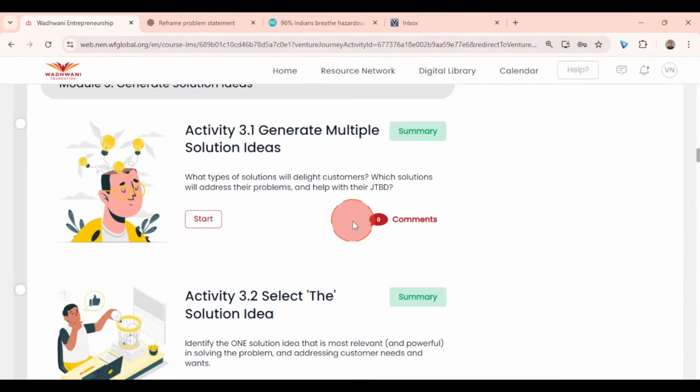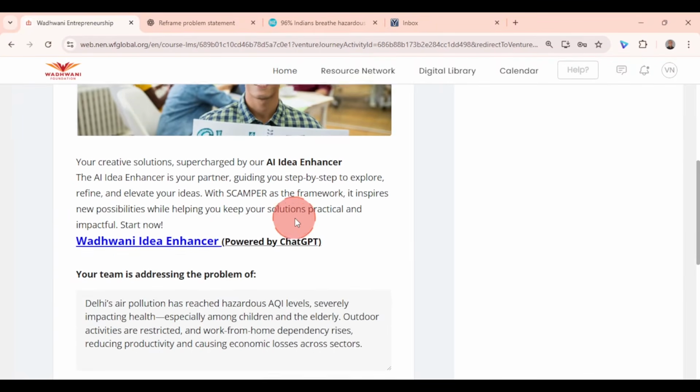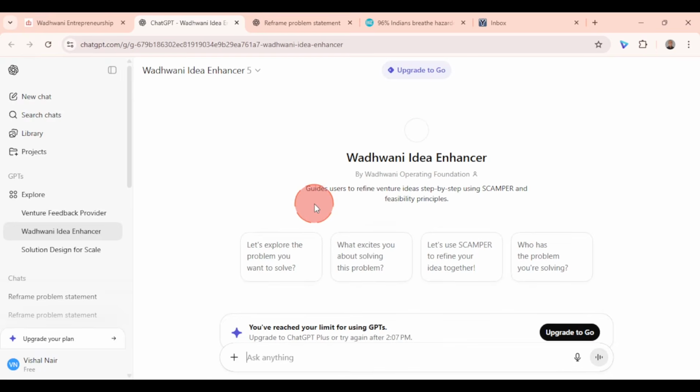Now, let's come to activity 3.1, where we generate multiple solution ideas. Click on start. Now, very important instruction here. When you start to do this activity, there is a reminder for you to use Wadhwani Idea Enhancer. Now, this tool can help you refine your problem statement, right? So you can go ahead and check this out.